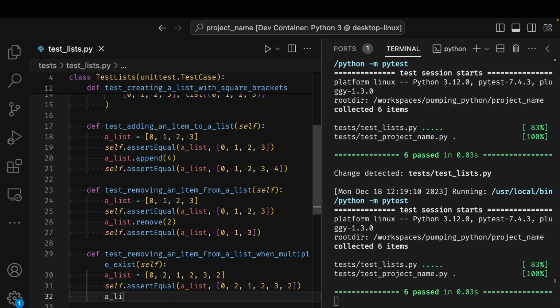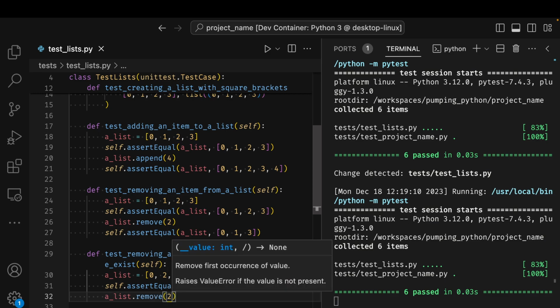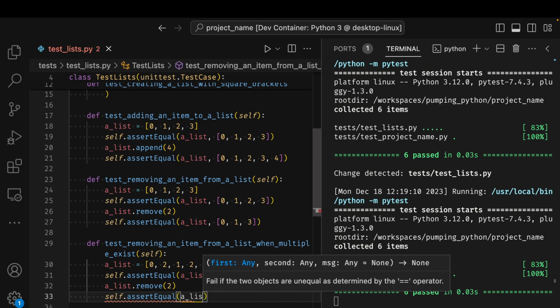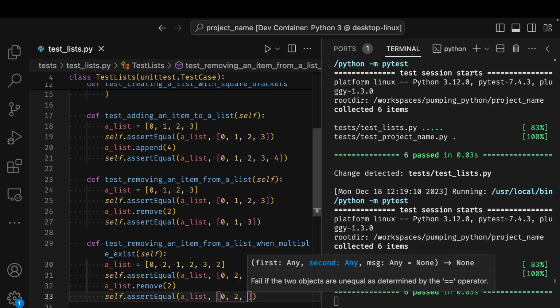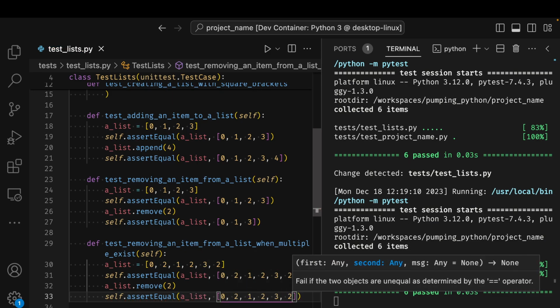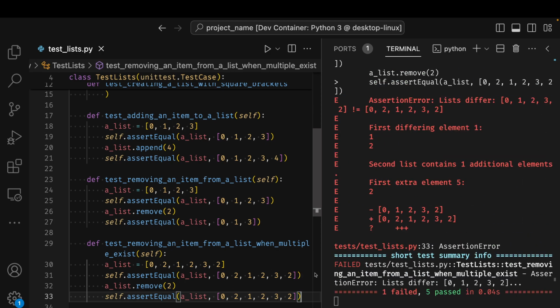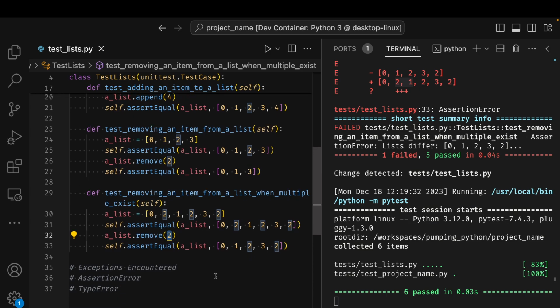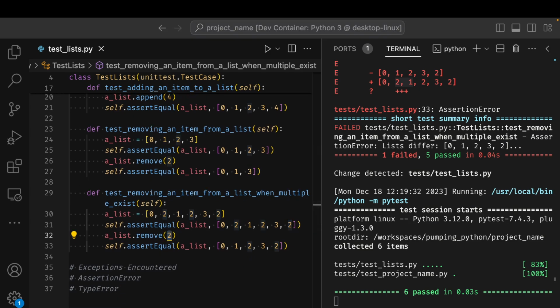Before I call remove, I say a list of remove like I did before, and then I check again, does the list contain the exact same thing as before it started? We know it's going to remove a 2, but which one does it remove? It removes the first one. So when I give an object to remove from a list, it removes the first occurrence of the list without any extra instructions. All right.